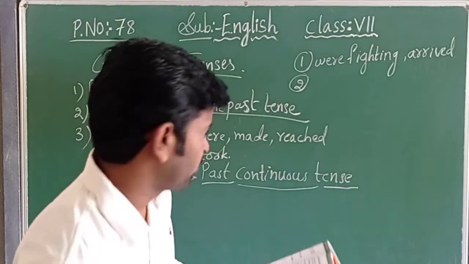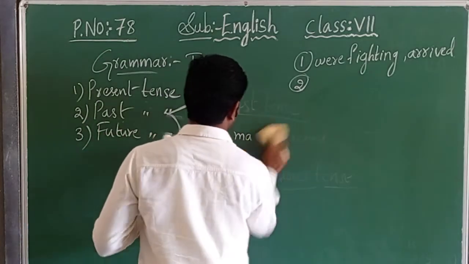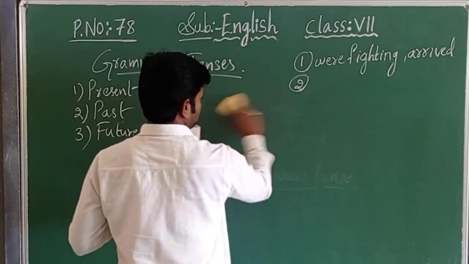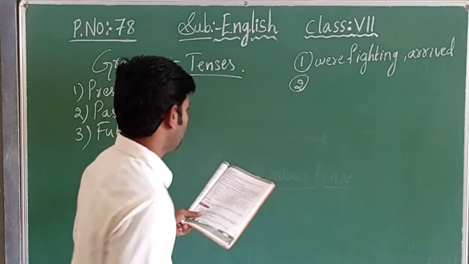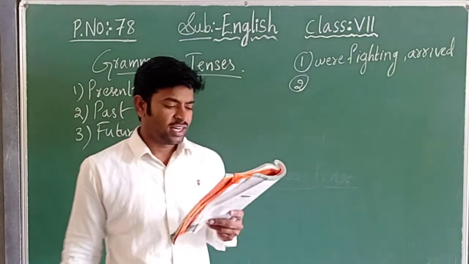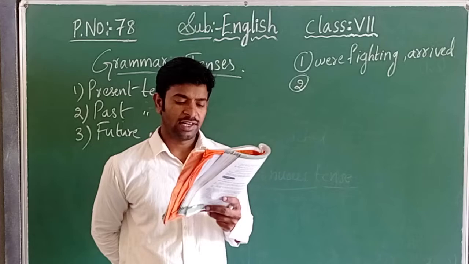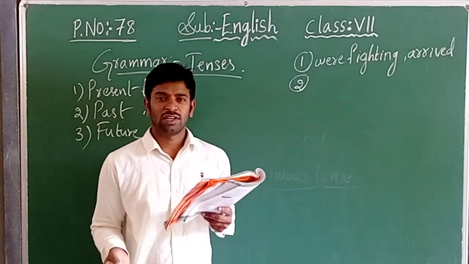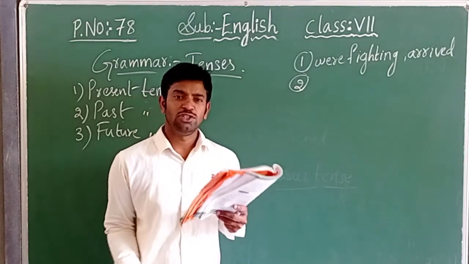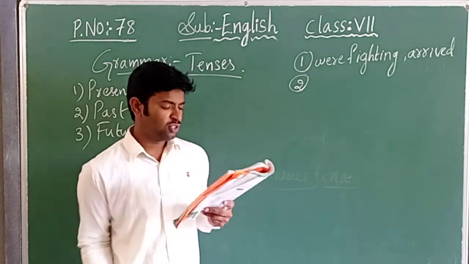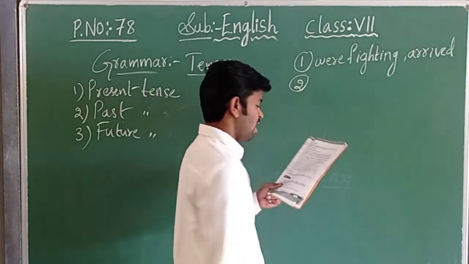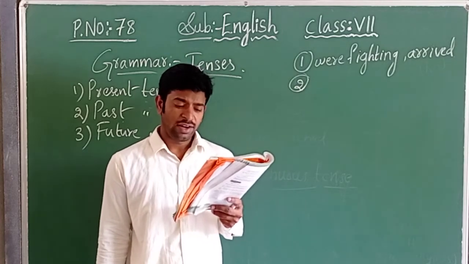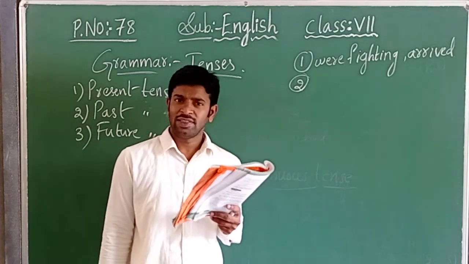Now the second one. When Rajesh ___, he ___ down and ___ his leg. In brackets he has given: run, fall, injure. That means: when Rajesh run, he fall down and injure his leg. Is the sentence correct?